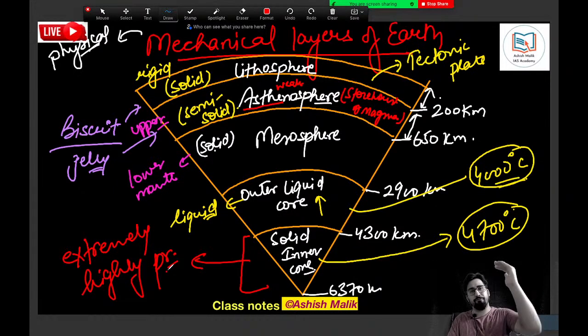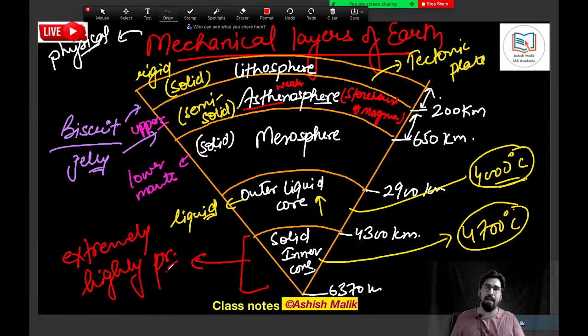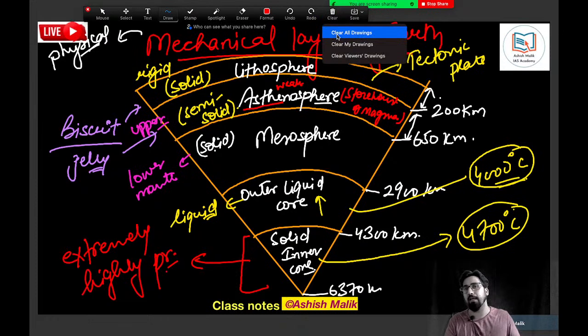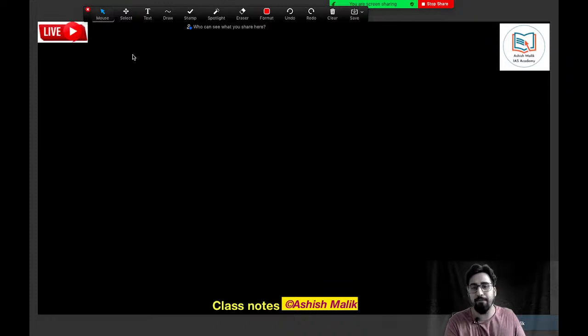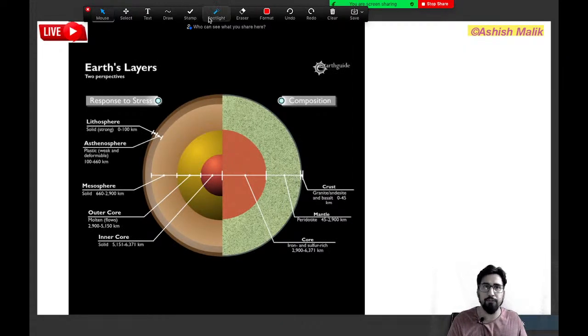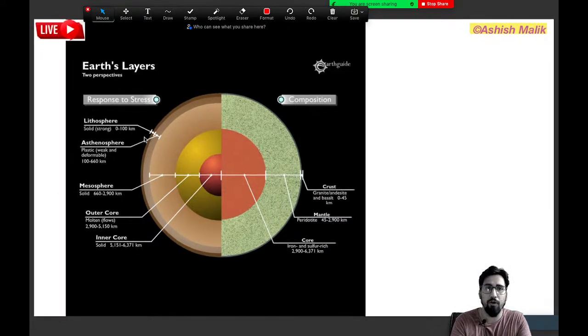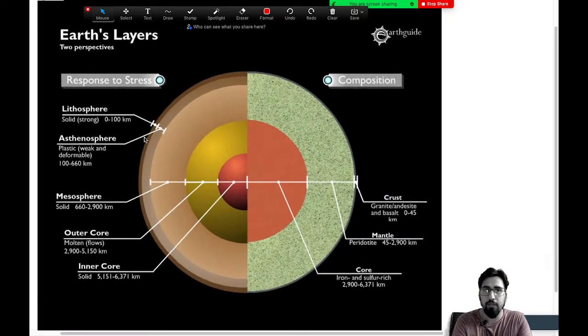So these are the 5 mechanical layers of the earth: litho, astheno, meso, outer liquid core, inner solid core. Now you have a good understanding of both chemical layers and mechanical layers. I'm going to erase it, so please make sure you draw it completely. Just for reference, I have also added this picture, guys.